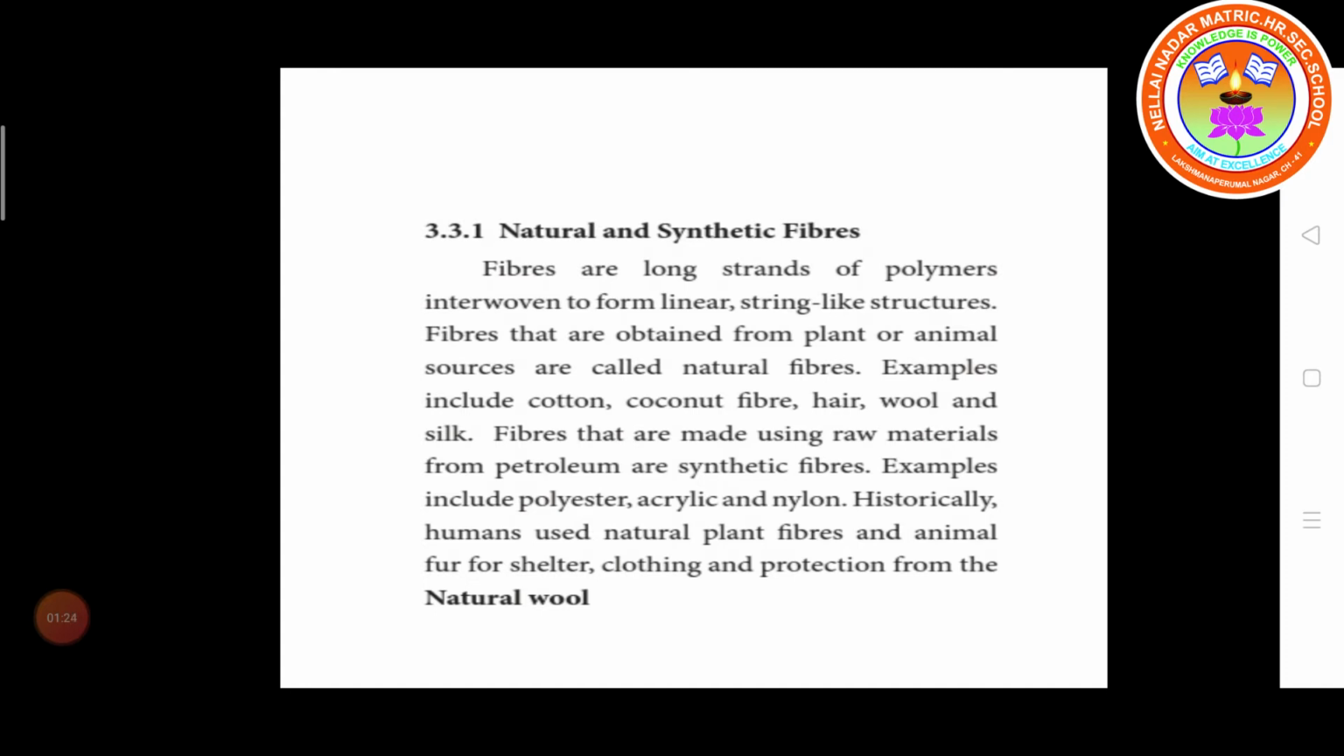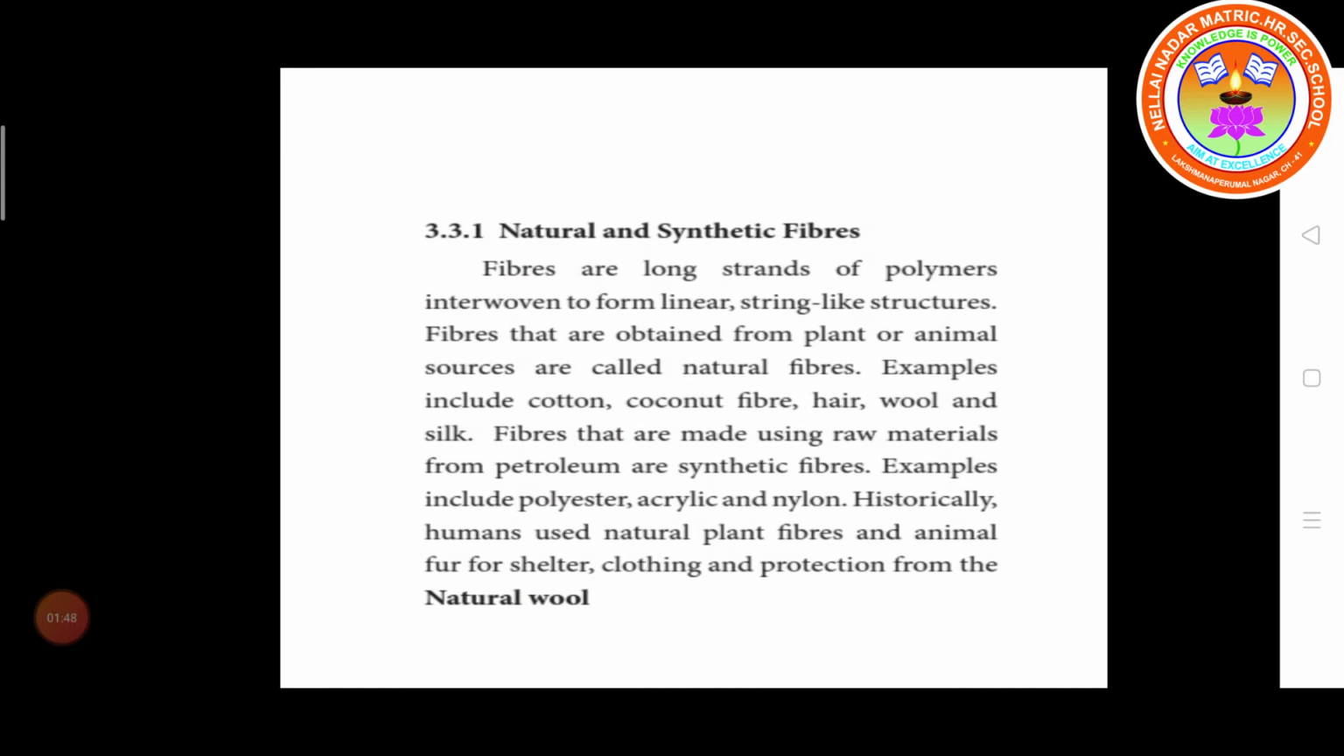Generally, fibers are long strands of polymers interwoven to form a linear, string-like structure. It is linear, that means a long filament-like, long thread-like structure.